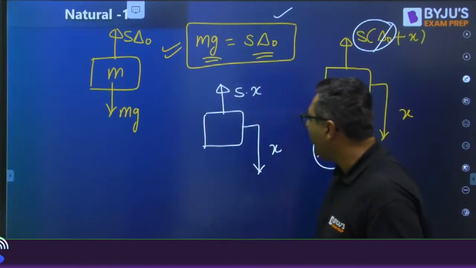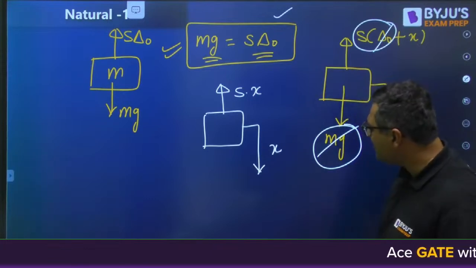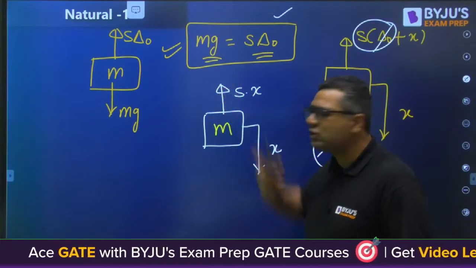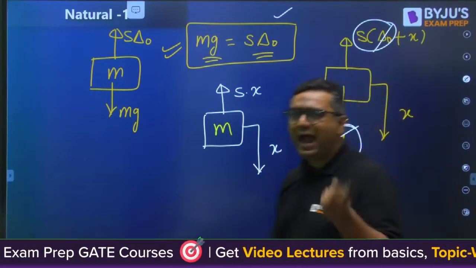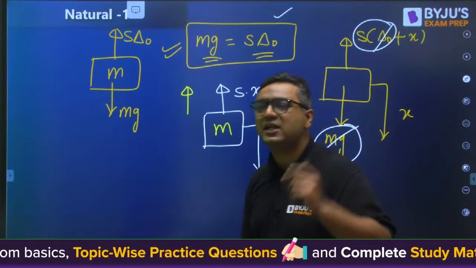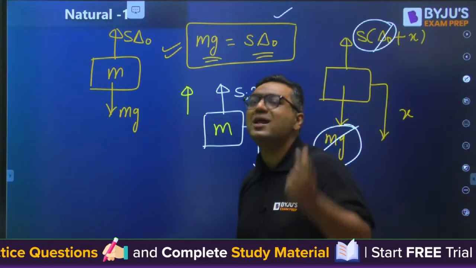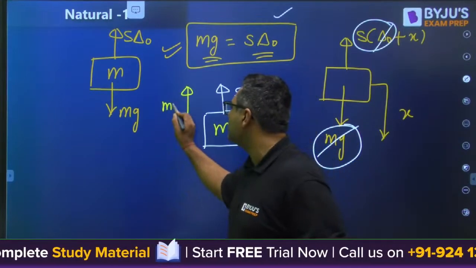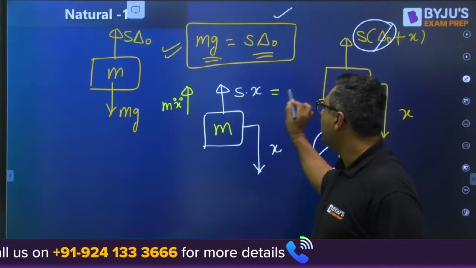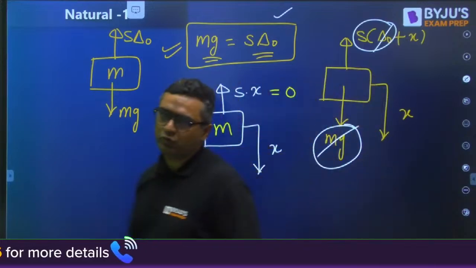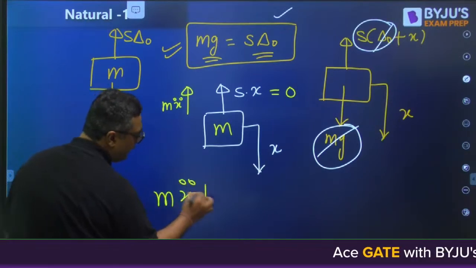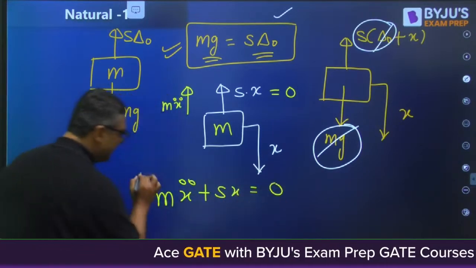So what was said by D'Alembert? D'Alembert said, if this is the condition at extreme position, you can see Sx is the restoring force. Then D'Alembert said, add my component to the restoring force. What was his component? Inertia force. What is inertia force? M into A. What is acceleration? X double dot. So you can say his component was mx double dot. He said, add my component into the restoring force, equate it to 0, get the equation of Newton. What is that equation? That equation is mx double dot plus Sx, equate it to 0. This is the equation of Newton.